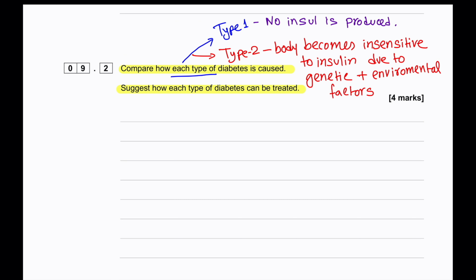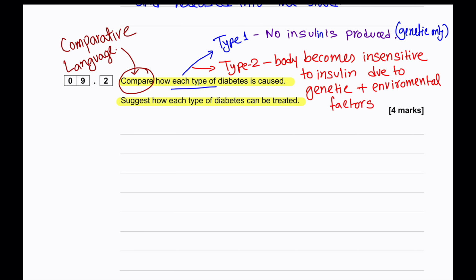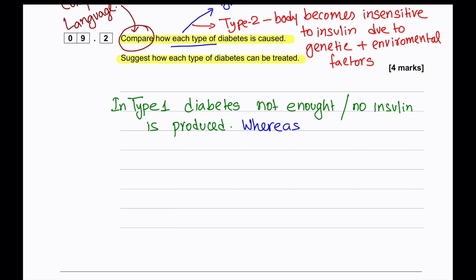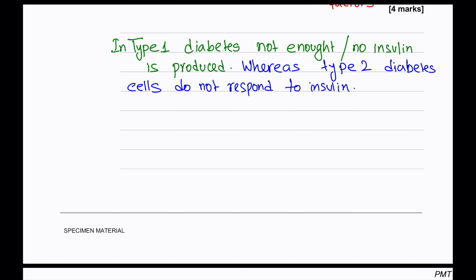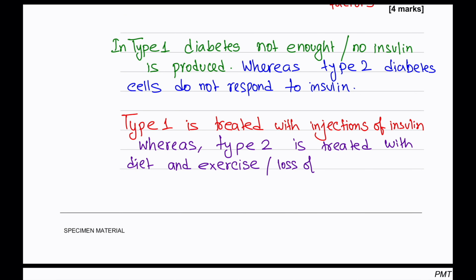Since the question is asking us to do comparison, we'll have to use comparative language. So we will say, in type 1 diabetes, not enough insulin is produced, whereas in type 2 diabetes, the cells do not respond to insulin. And in the second comparison, we can say, in type 1 diabetes, it is treated with insulin injections, and in type 2 diabetes, it is treated with diet and exercise, plus some amount of insulin injections.